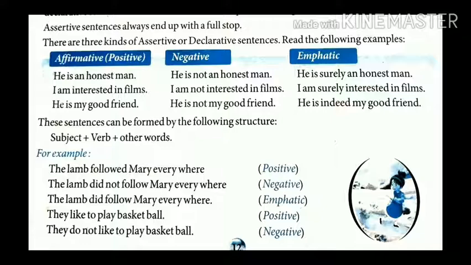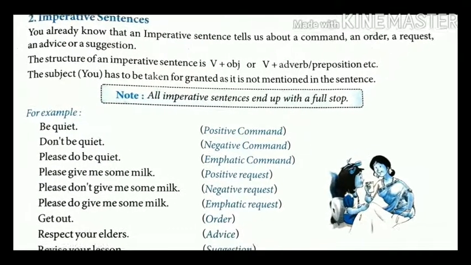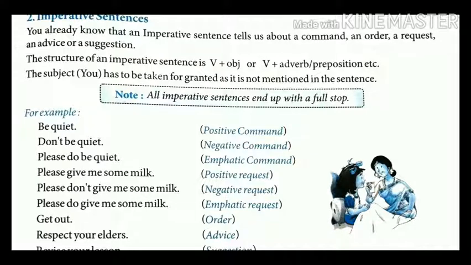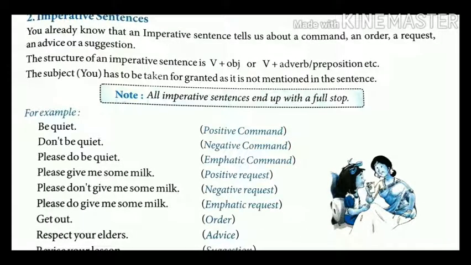This becomes a negative sentence. Now students, second kind is imperative sentence. You already know that an imperative sentence tells us about a command or an order, a request, an advice or a suggestion. The structure of an imperative sentence is first comes verb, then object, or verb plus adverb or preposition.